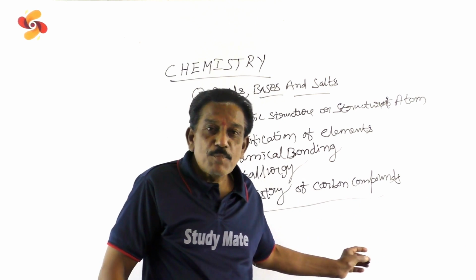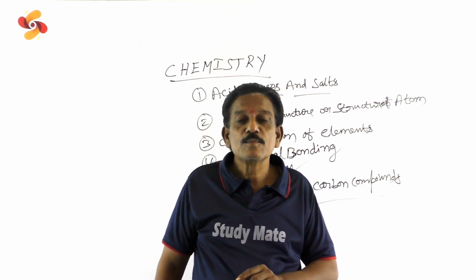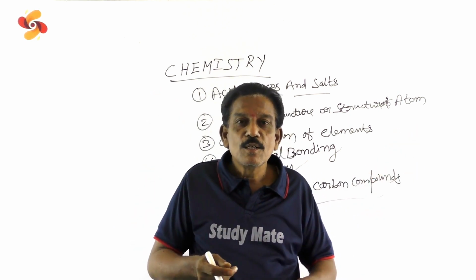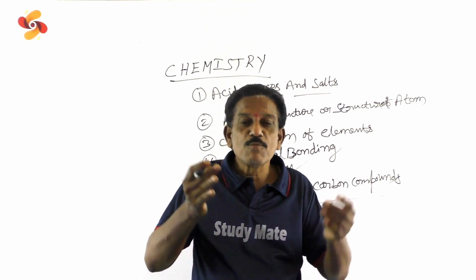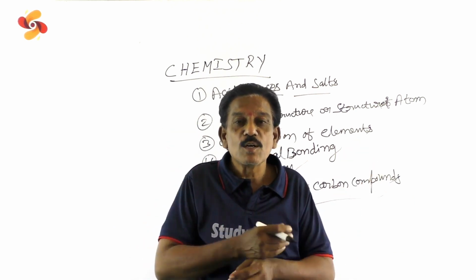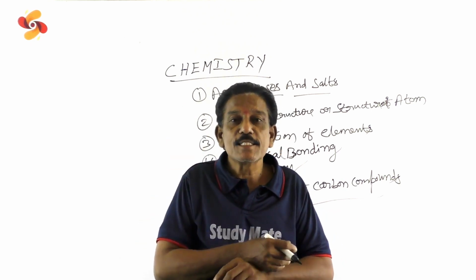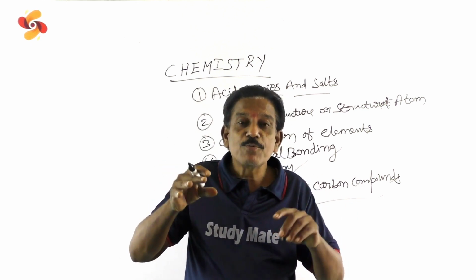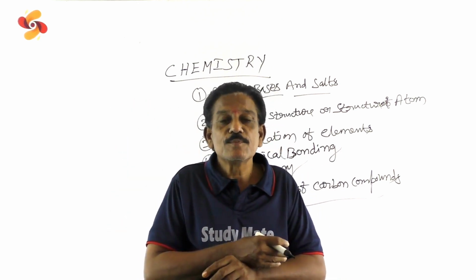So in this chapter, the main concepts you will face: importance of carbon, because carbon plays a vital role in forming organic compounds. Carbon valency is 4, so its valency is called tetravalency. So carbon forms a number of bonds, nearly 4 bonds with other elements.